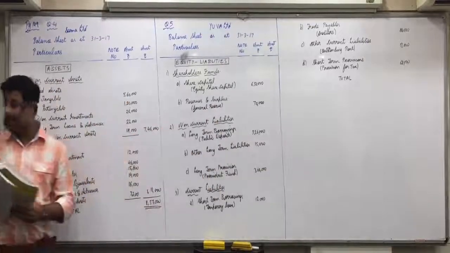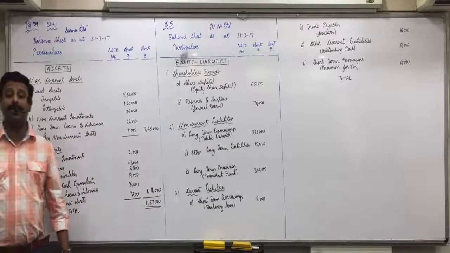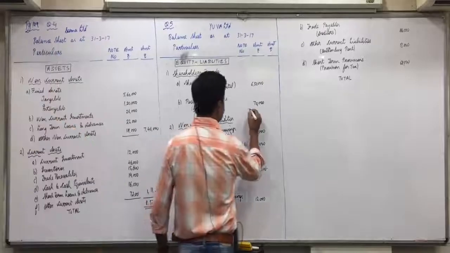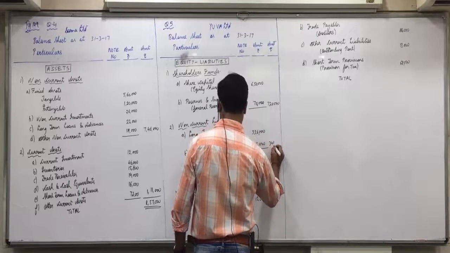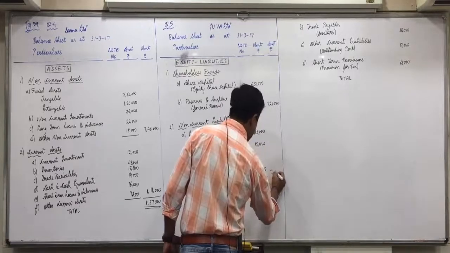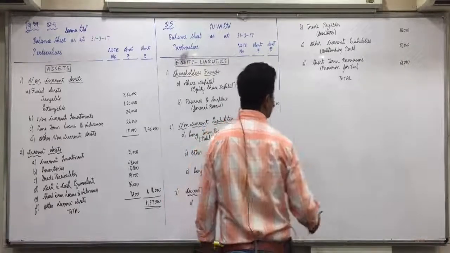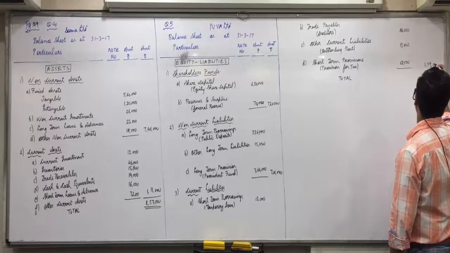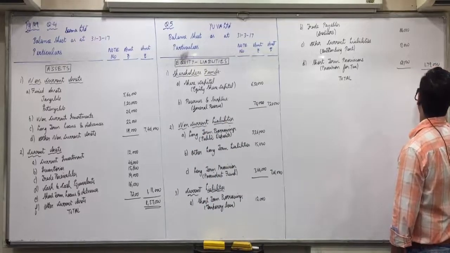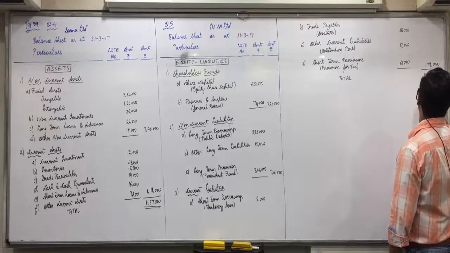So again, no nils, all items are given. Is everyone clear with this? Who are writing it still? Now this is 7,20,000, 3,41,000, 7,01,000, 1,79,000, 16 lakh.